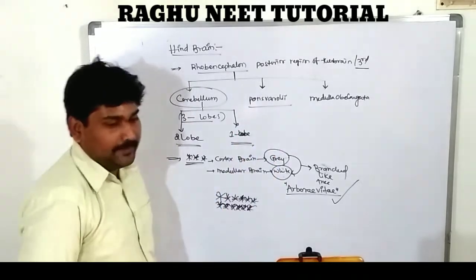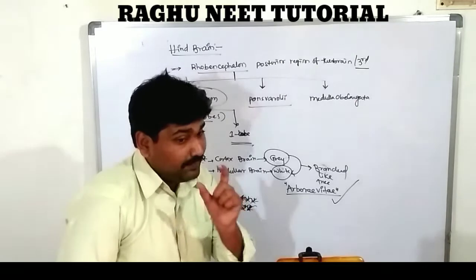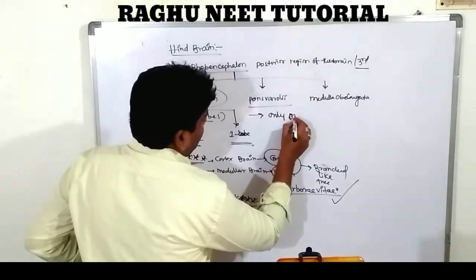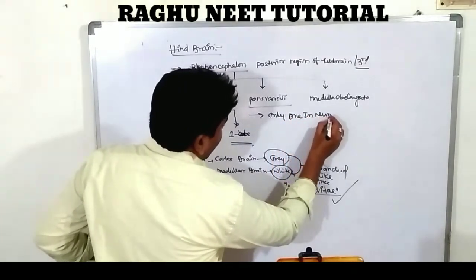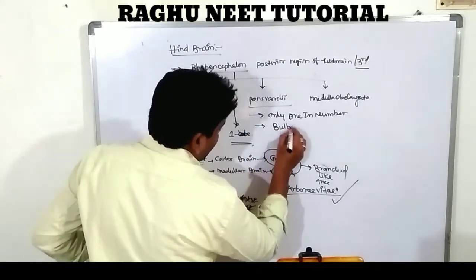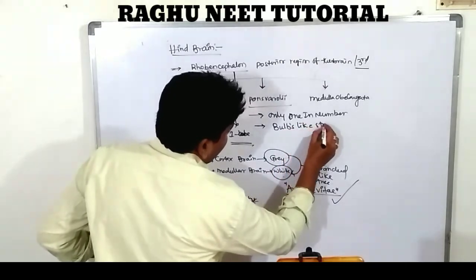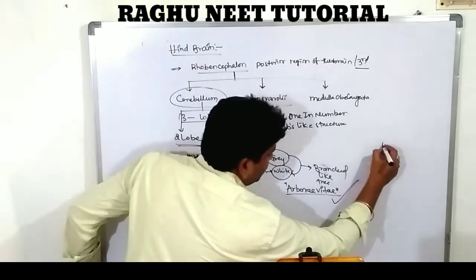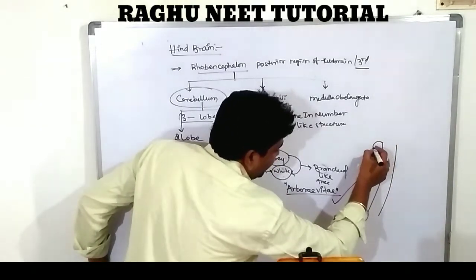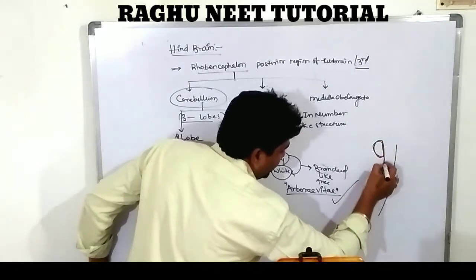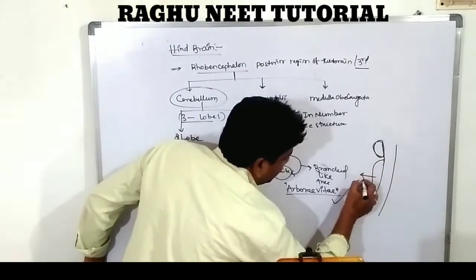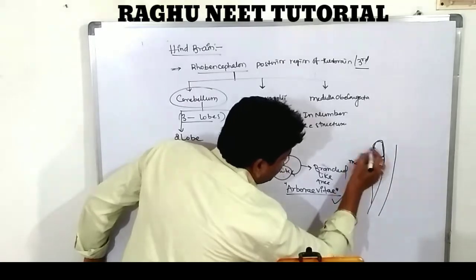Next one is the pons varoli. The pons varoli is a bulb-like part. It is only one in number. It looks like a bulb-like structure. Like this, there is a brain. This is known as the stem of the brain. In the stem of the brain, in the hindbrain, the bulb-like structure is called the pons varoli. This is called the medulla. This is called the pons varoli.